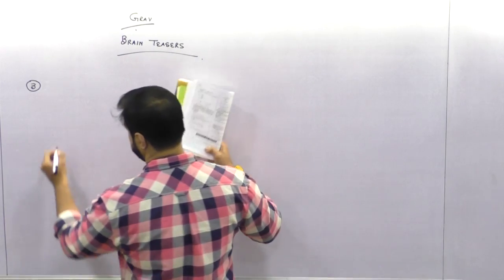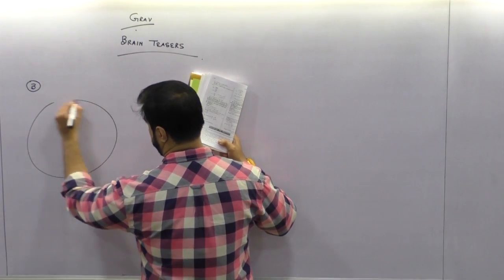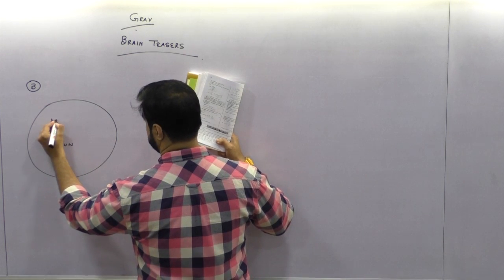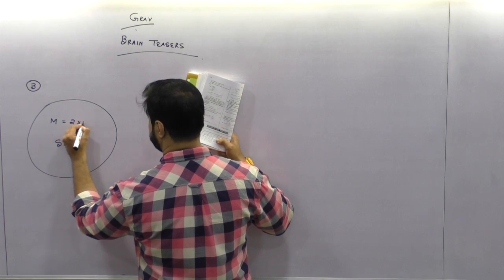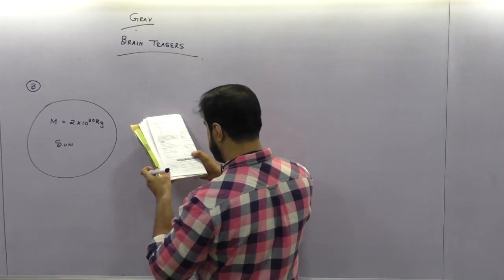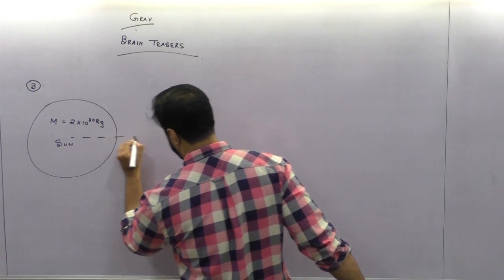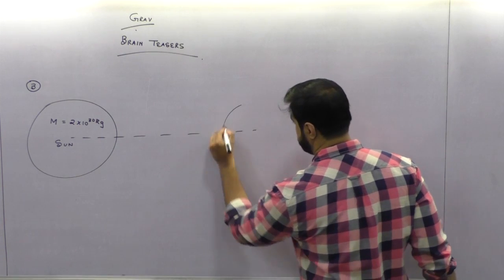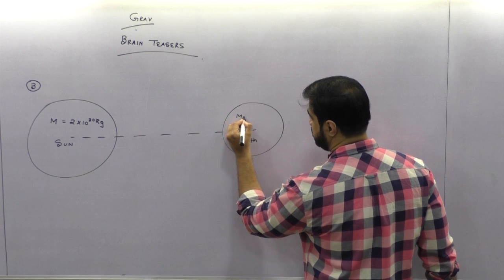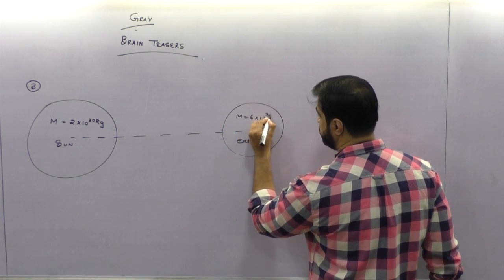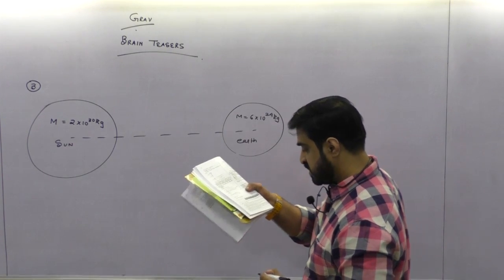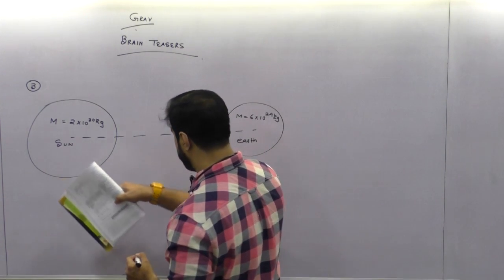The mass of the sun. So there is a sun. Mass of the sun is 2 into 10 raised to 30 kilogram. And its distance from the earth. So this is the earth. And mass of the earth we know is 6 into 10 raised to 24 kilogram. And the distance between them is 1.5 into 10 raised to 8 kilometer.